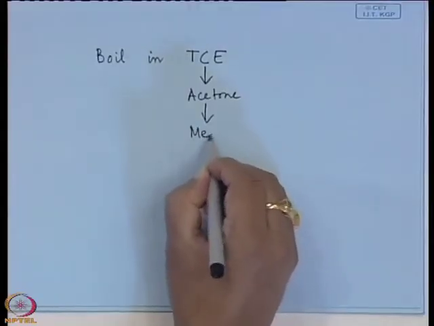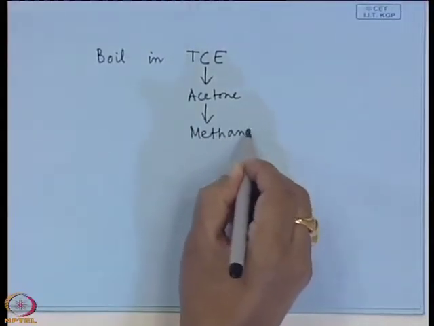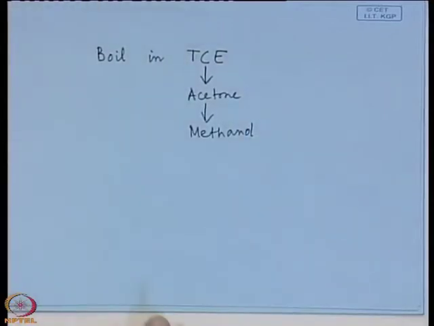Acetone also has a carbon component. Then you have to remove acetone by methanol. Then you have to remove methanol, because methanol also has carbon, by deionized water.